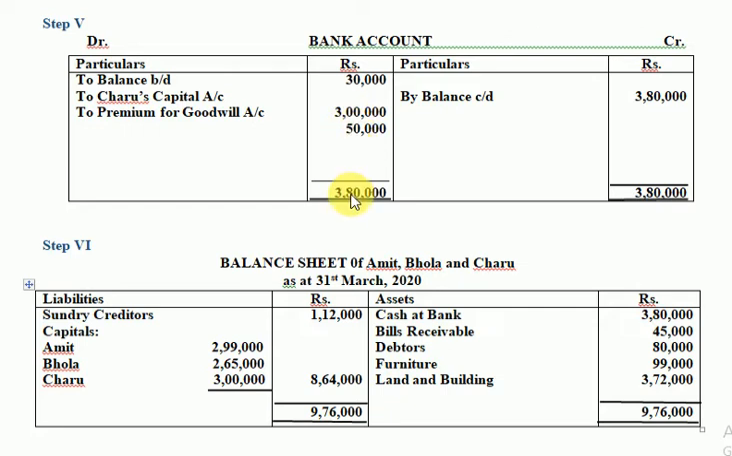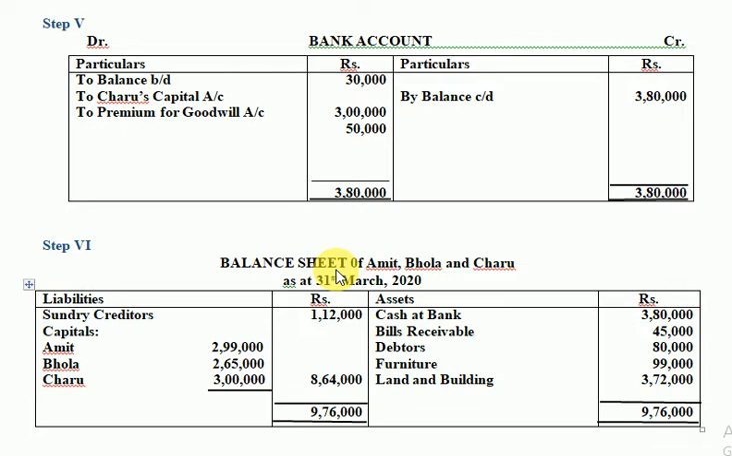So we do the totaling, it becomes 380. Same total is written here, 3,80,000, and the balance c/d of bank account becomes 3,80,000 because there is no posting on the credit side. Now this balance c/d is the bank balance after Charu's admission, and you know where it is going to go? It is going in the balance sheet on the asset side, 380. So can you see this? 380. This is coming here, 380. And here we are ready to make the final reconstituted balance sheet of the three partners after Charu's admission.